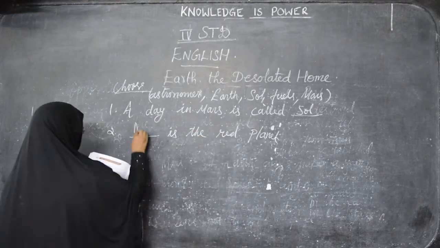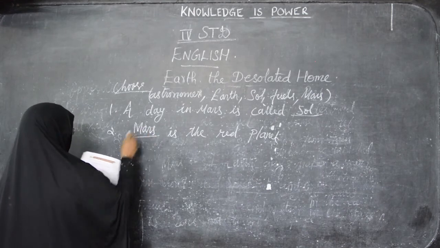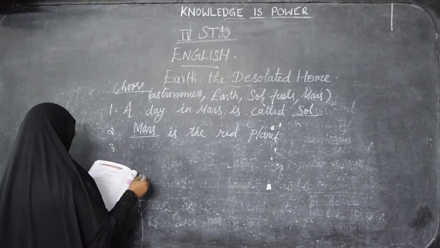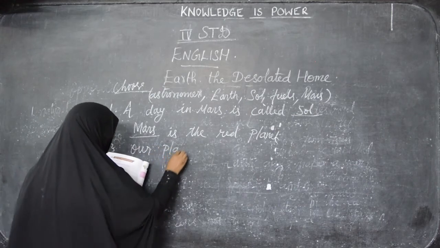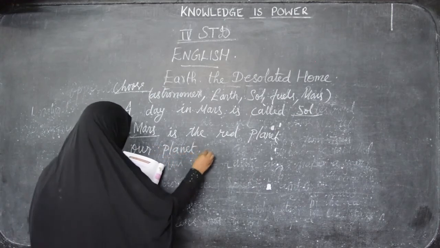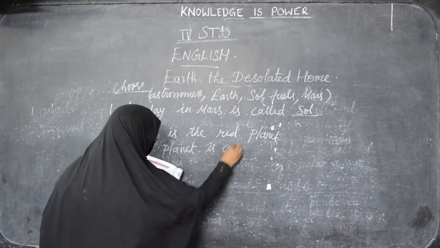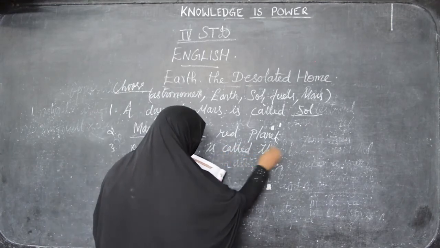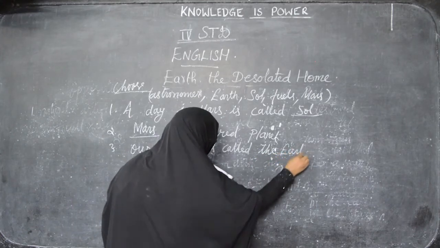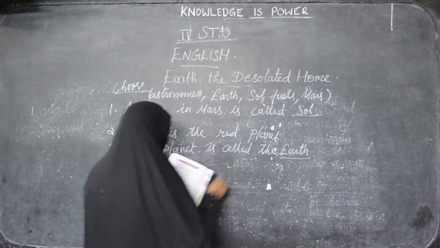Mars. Very good, Mars. Next one, our planet is called dash. We are living in which planet, children? Our planet is called the Earth. We are living in Earth.